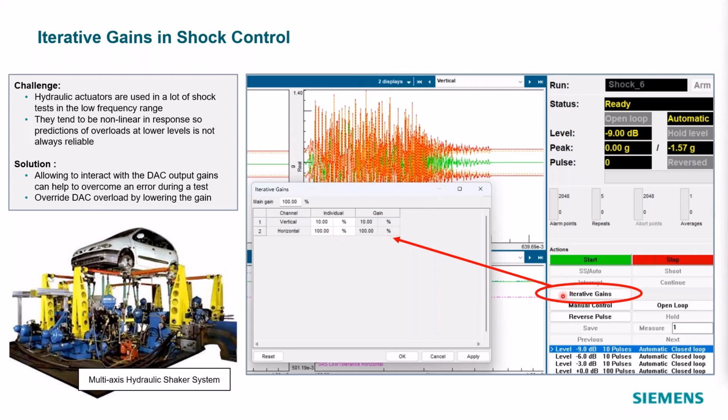The interface is this new button here in the shock control for single and multi-axis shock. You can have this button called iterative gains, and then you can have different settings. This is an example for a 2-shaker test, 2 hydraulic shakers, where you have one in the vertical and one in the horizontal. This is typical for earthquake applications where you have 2 hydraulic actuators with very high amplitude outputs. So that's iterative gains in shock control.